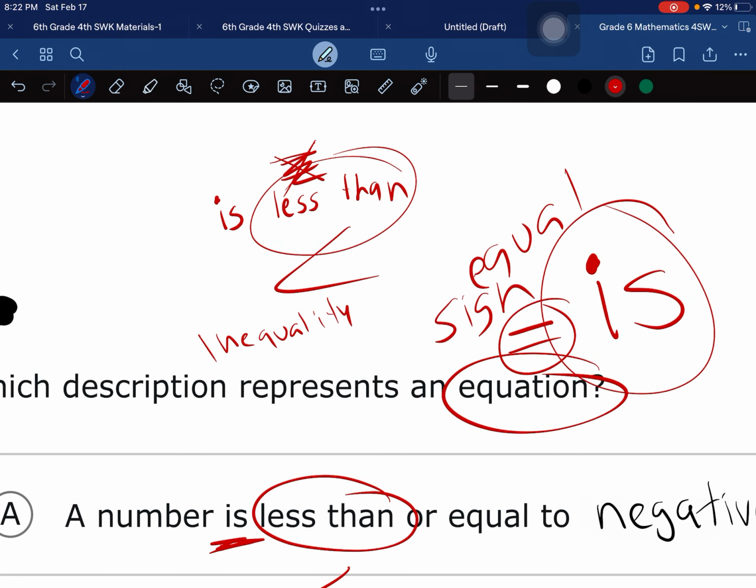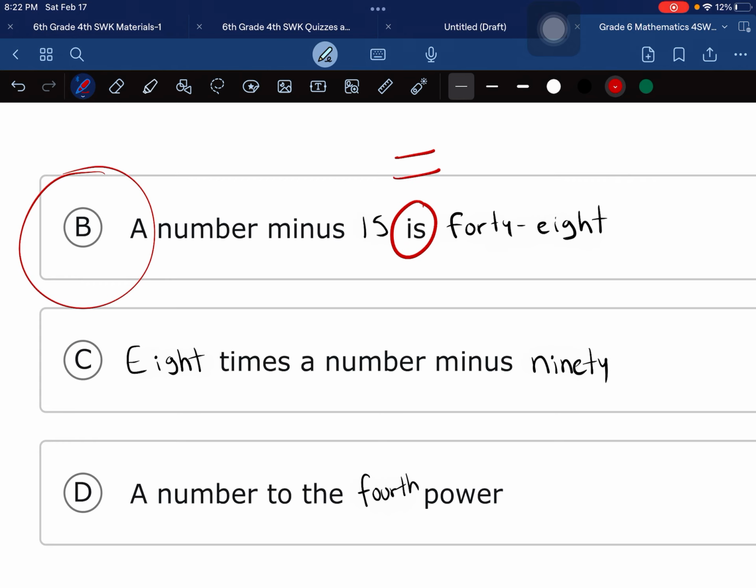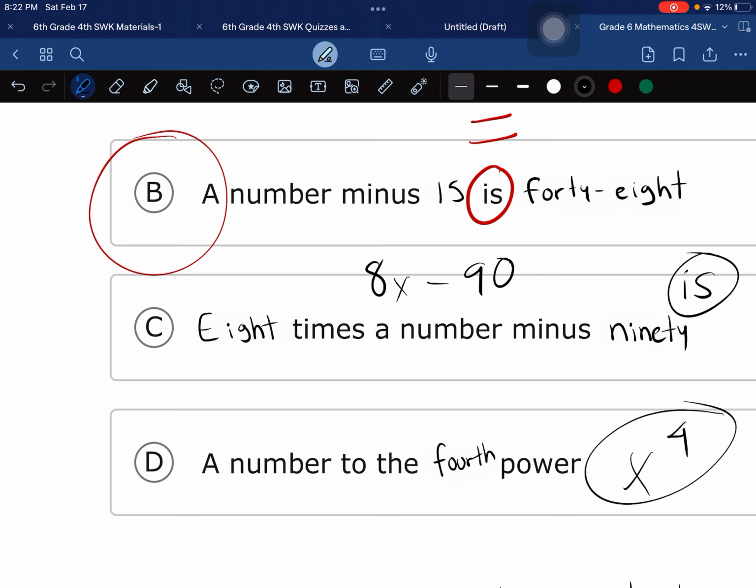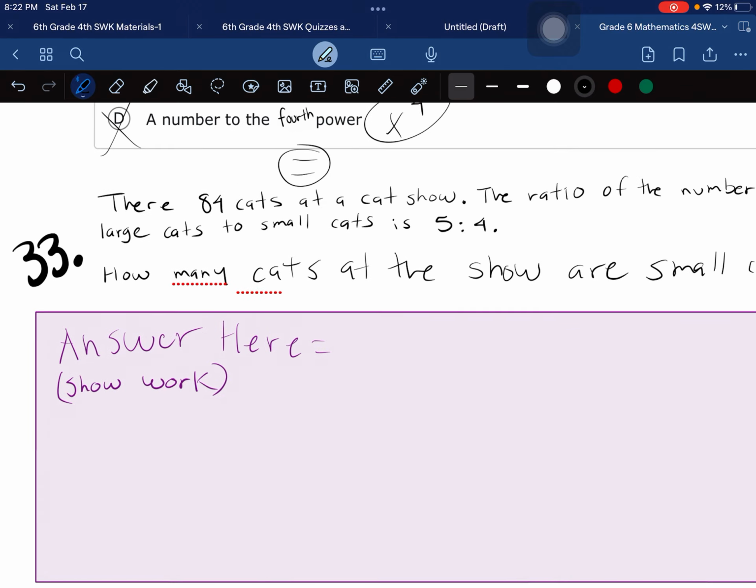Number minus 15 is 48. Woohoo! C, 8 times the number minus 90. 8 times the number minus 90, but there's no equal sign. There's no word is. A number to the 4th power. So, like this, but where's the equal sign? I know, right?